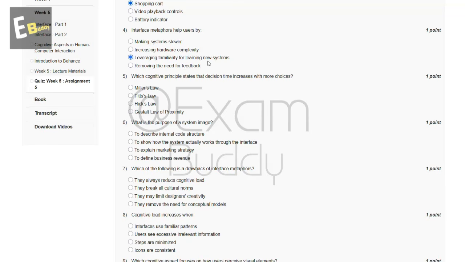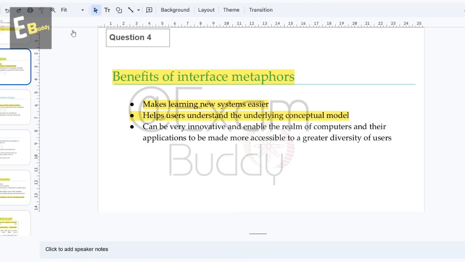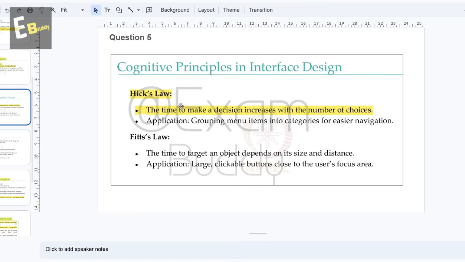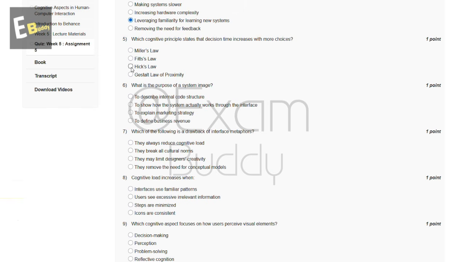And now let's go to our question number 5. Which cognitive principle states that decision time increases with more choices? These are the options, and now let's check the explanation. In explanation, Hick's law, the time to make a decision increases with the number of choices. So the answer of our fifth question is C. Hick's law.